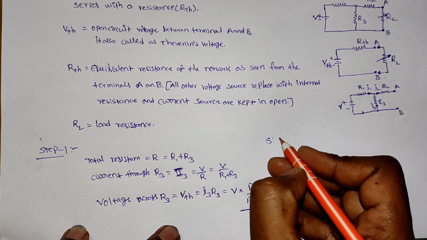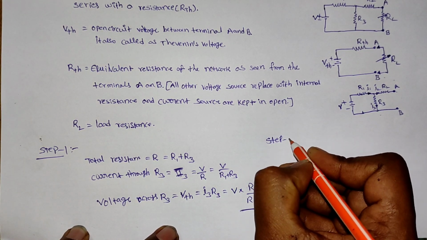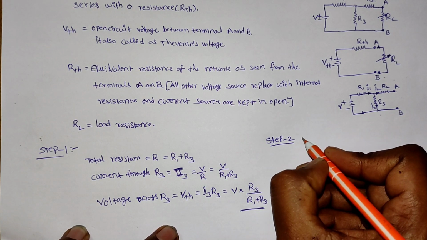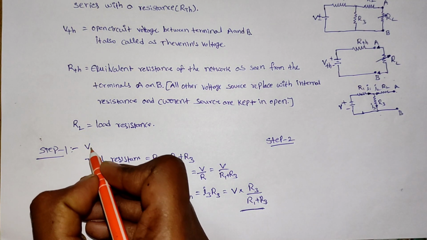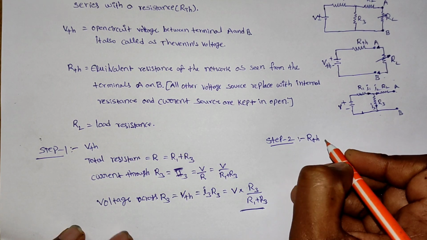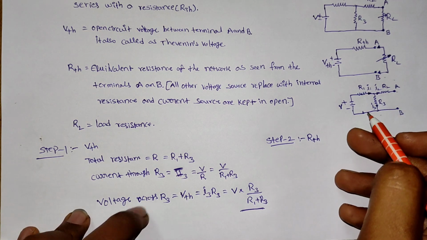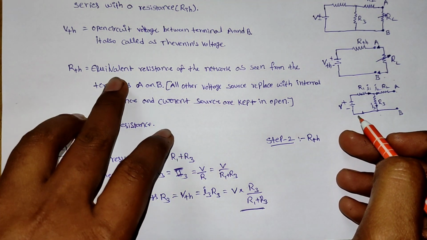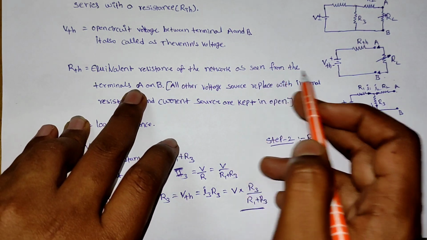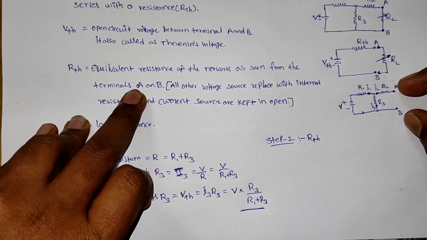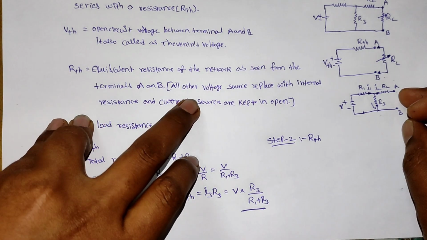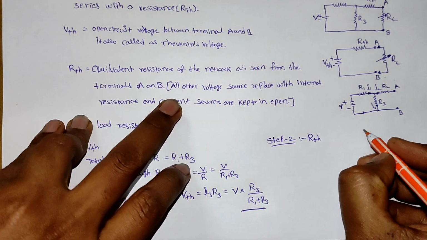Now we will move to another step, step 2. In step 2 we have to find out RTH. In step 1 we found VTH. Here we have to find out RTH. For finding RTH we need the equivalent resistance of the network seen from terminals A and B. At that time we have to replace the voltage source with its internal resistance.